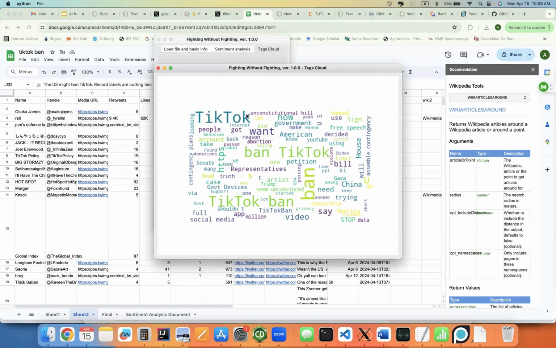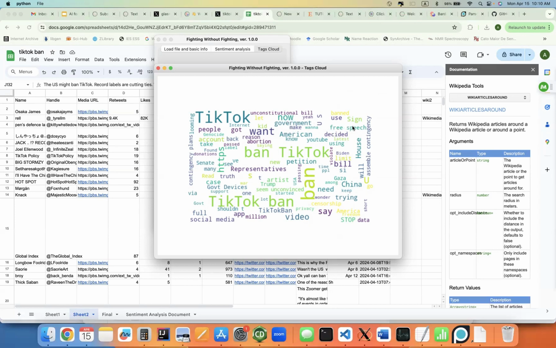All right, so now we can look at this word cloud and we can see a couple of things. Obviously, TikTok ban are the most often repeated words since it's the topic we're interested in. But looking a bit more closely, there's a lot of talk about governments, representatives, Biden, American government, stuff like that. And also phrases and concerns about other countries like China, Gaza, about privacy,